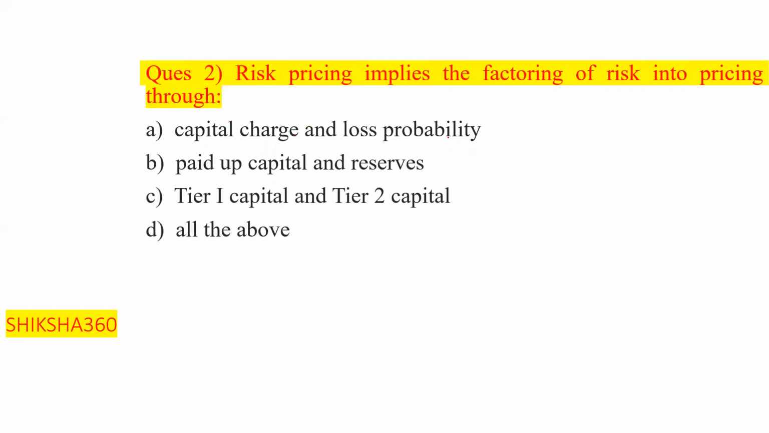Now move to question number 2. Risk pricing, very, very important. Risk pricing implies the factoring of risk into pricing through capital charge and loss probability. The second option is paid up capital and reserves. Third is tier 1 capital and tier 2 capital. Fourth is all the above. So please tell fast what is the answer. We have discussed this under risk pricing.